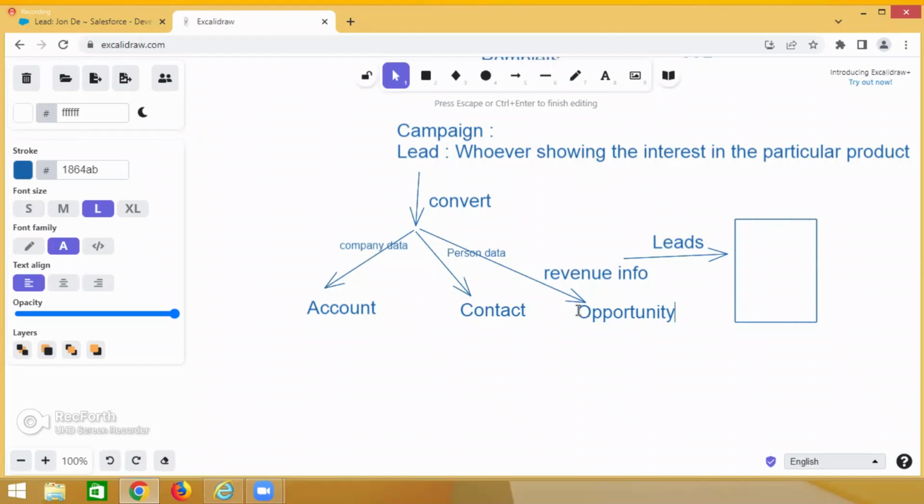So then one guy follows up with that particular person or company. Hey, you are showing the interest. Okay, you are showing the interest. Then when will you purchase? So you need to notify the particular sales guy. Whenever the lead is converted, account, contact, and optionally opportunity are created. But if we are not notifying any sales people, then nobody will follow up on that opportunity. So you need to create a follow-up and assign someone. Whenever the opportunity is created, you need to inform someone.